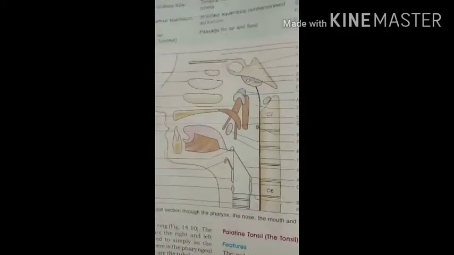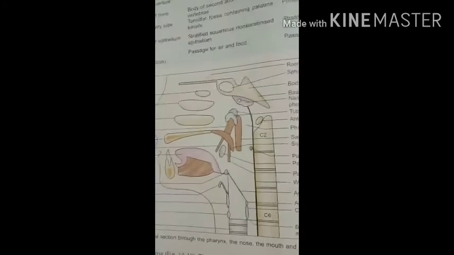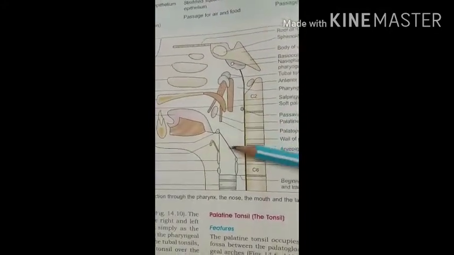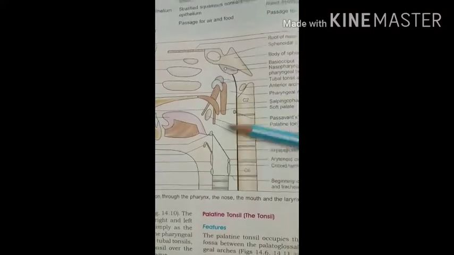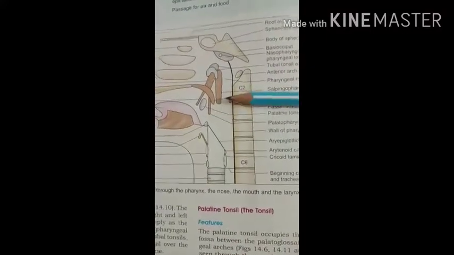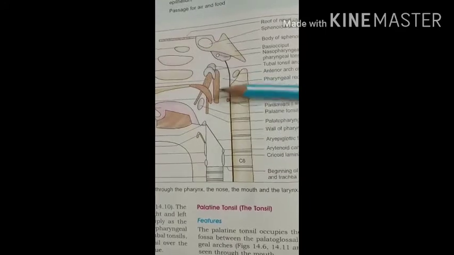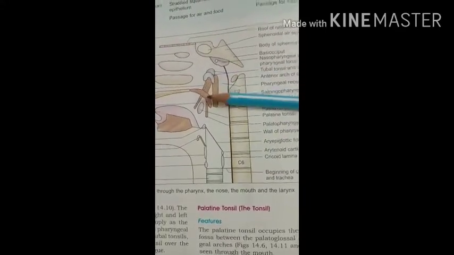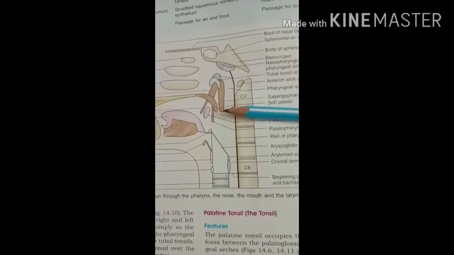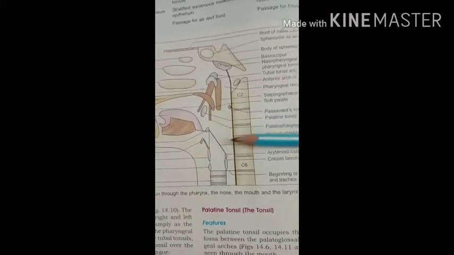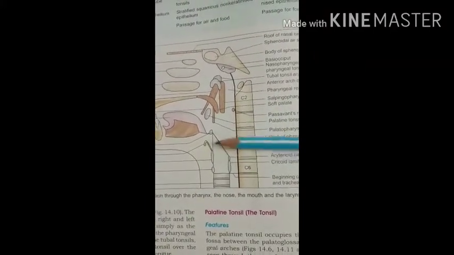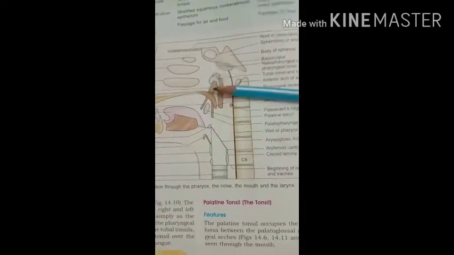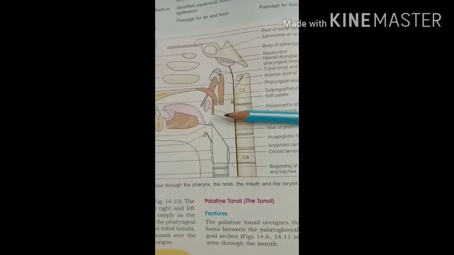Then the next part, that is the oropharynx. The oropharynx is from this region to this region. So this part is the oropharynx. It lies behind the oral cavity and extends from the oral surface of the soft palate to the upper border of the epiglottis. Here you can see the upper border of the epiglottis. So from this region to this region, that is the oropharynx.